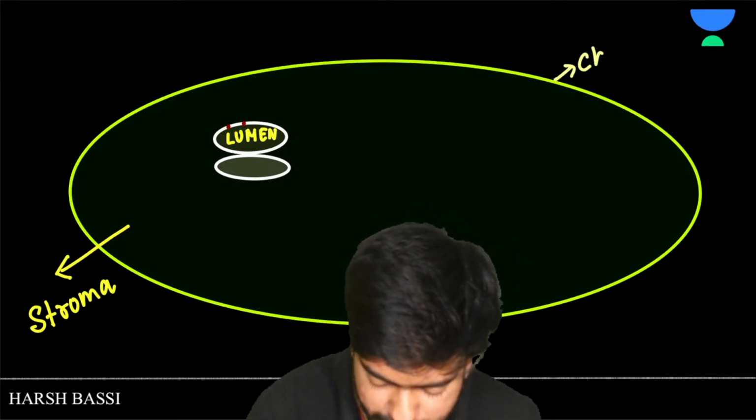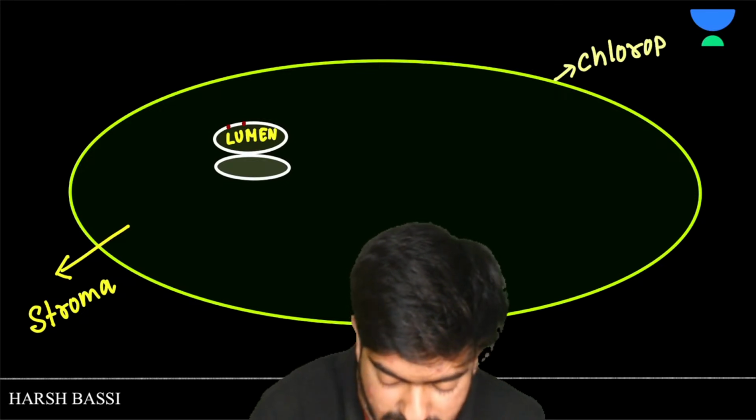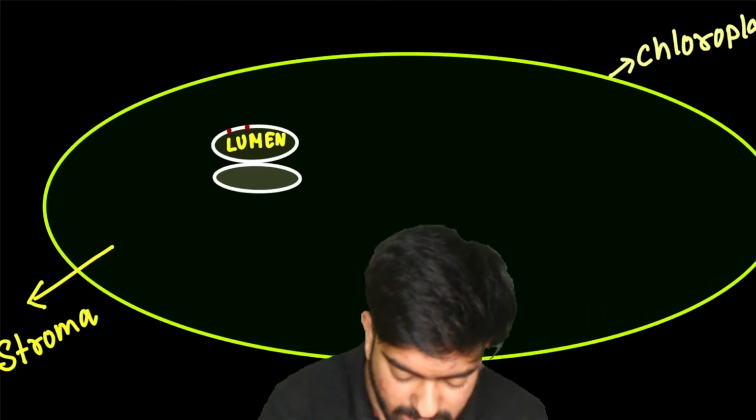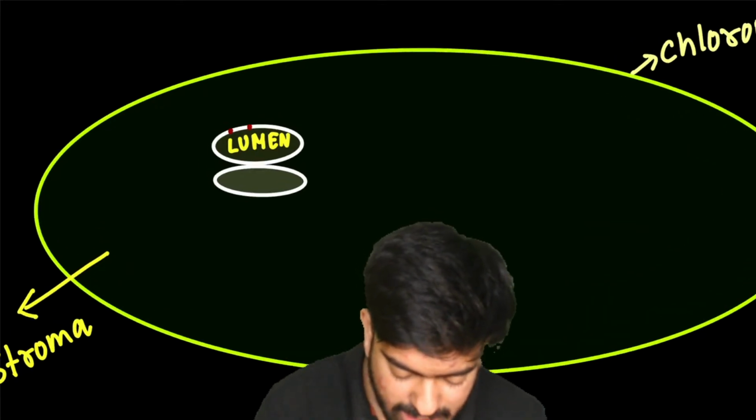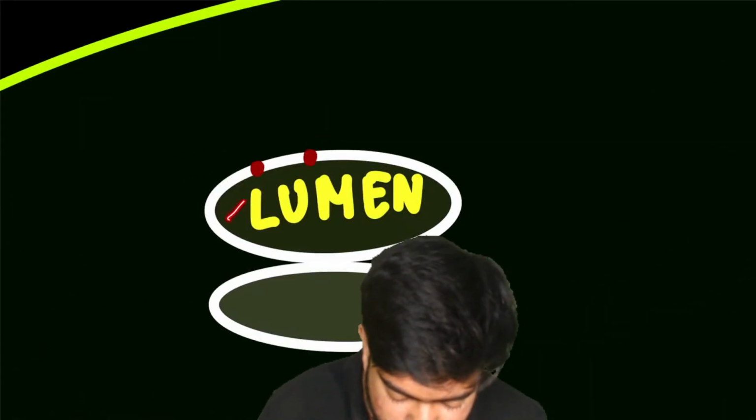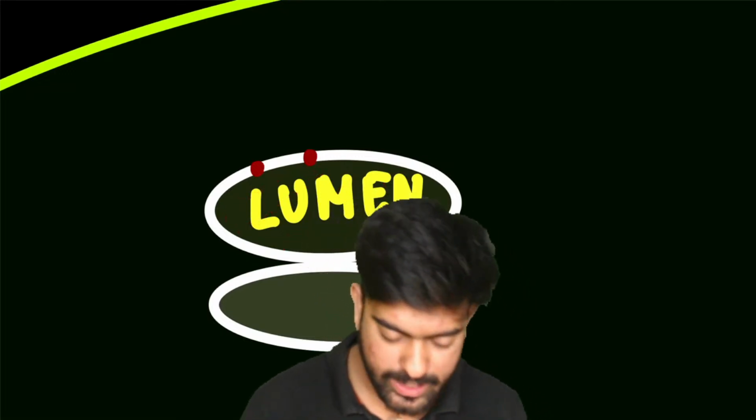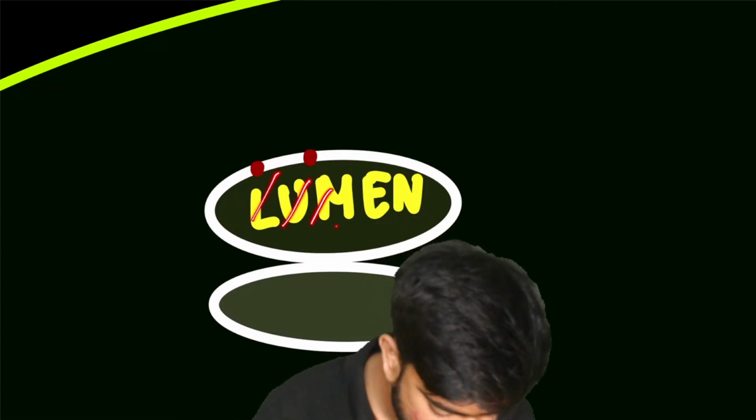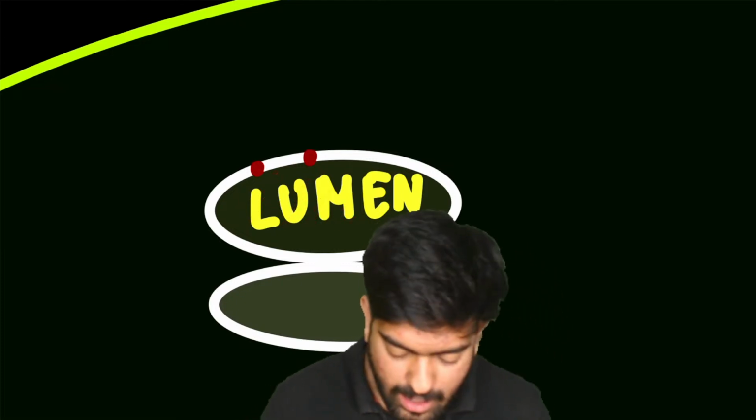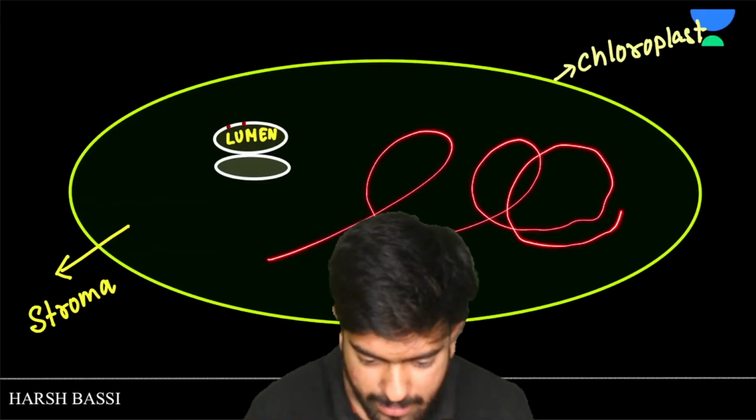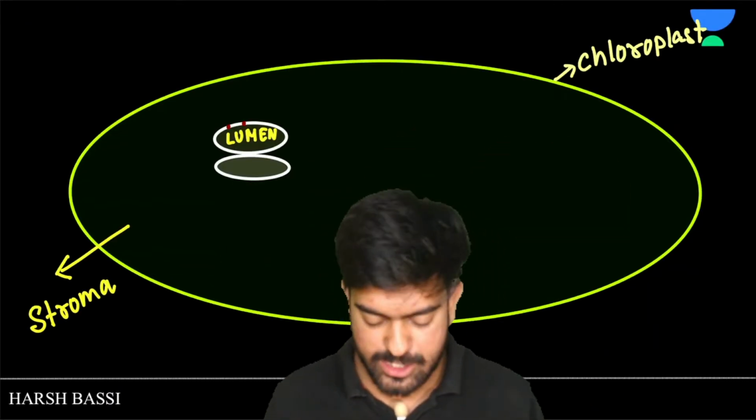This is the chloroplast membrane. And inside the chloroplast, we had this thylakoid. Inside the thylakoid, we have a space, and this space is known as what? This space is known as lumen. Clear? Okay, sir. This space is known as lumen. Now, this space is what? This space is known as stroma. Okay, great, sir. This much is clear.